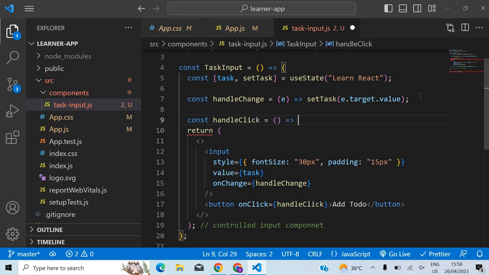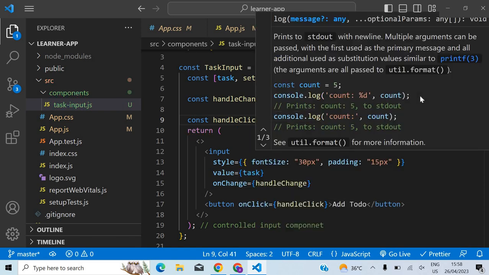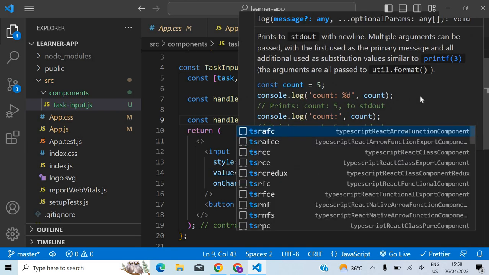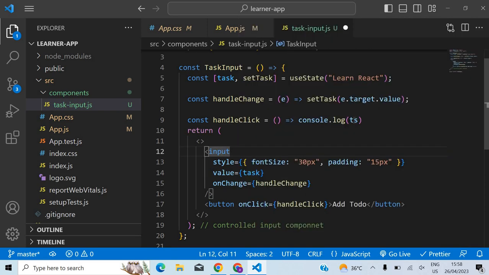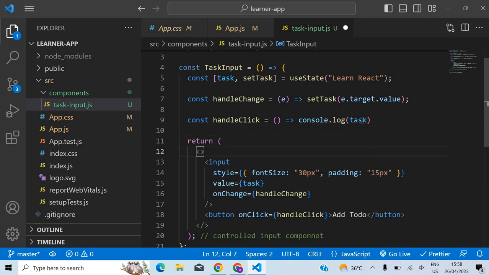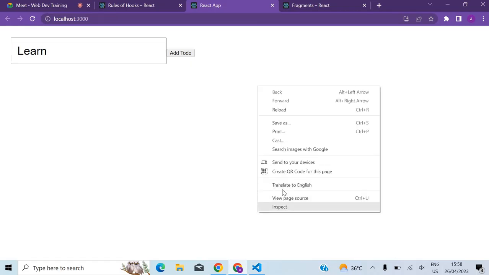what should I do here? console.log(task), right? Because it will be stored inside here. Whatever we typed there would be stored inside task, so I can simply use it here. So what happens in this case? If I click,